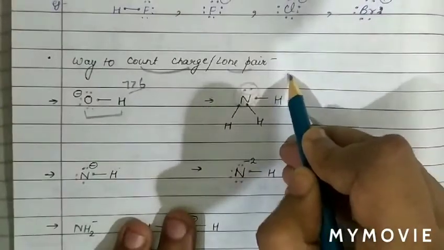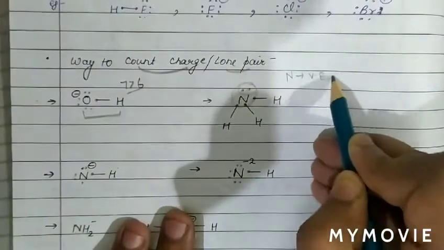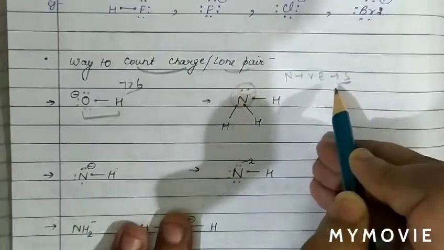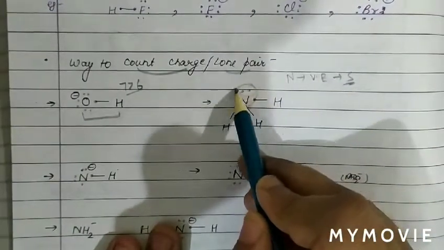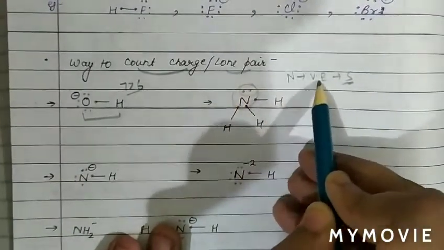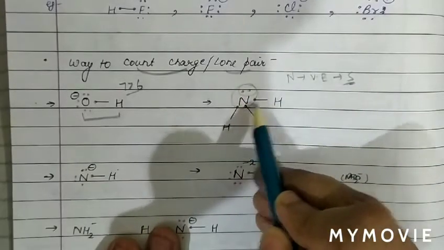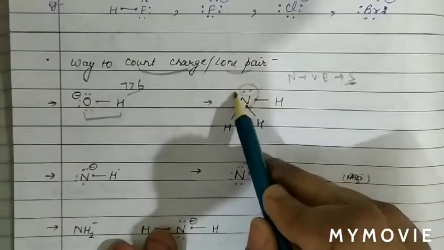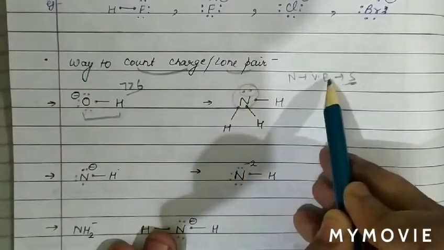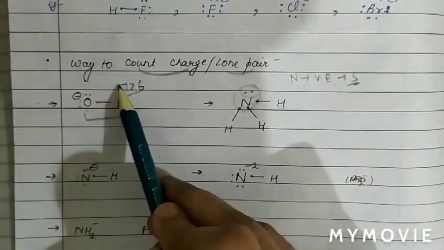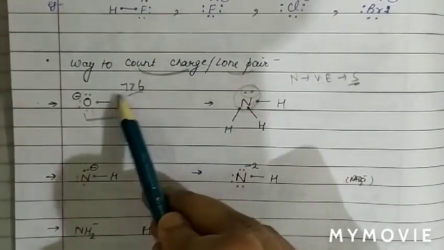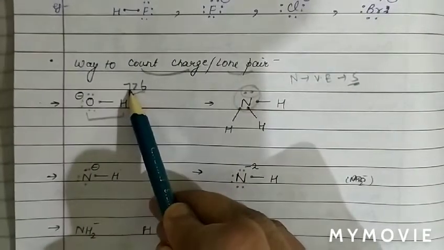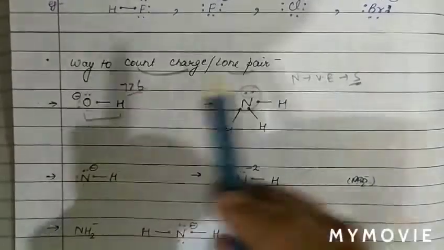And in nitrogen, the valence electrons are 5. So the number of electrons is the same as the valence electrons, therefore ammonia has no charge. When the valence electrons and the number of electrons around the atom are the same, there is no charge. If there are extra electrons compared to the valence electrons, then negative charge. If electrons are less than the valence electrons, then positive charge.